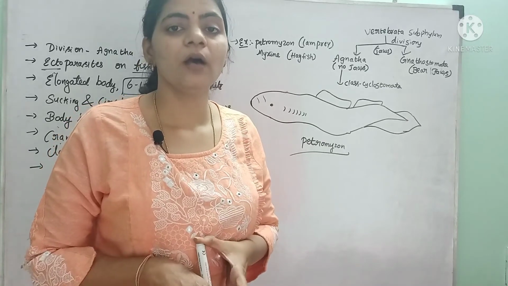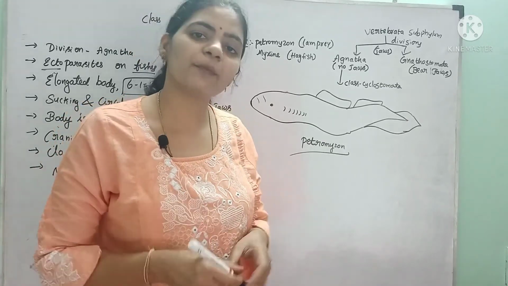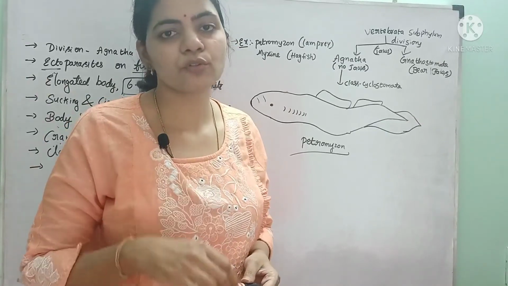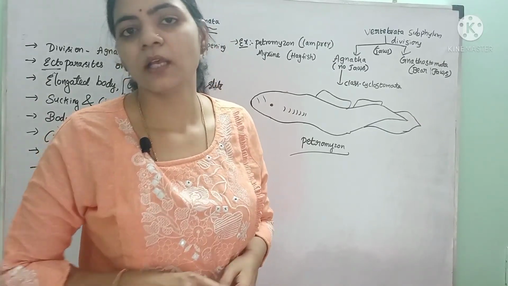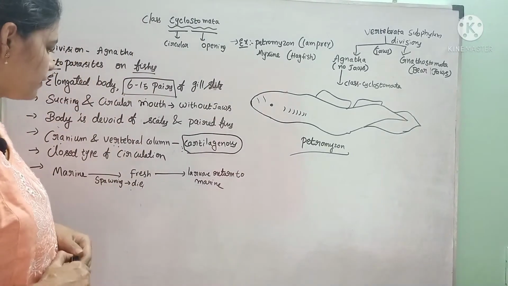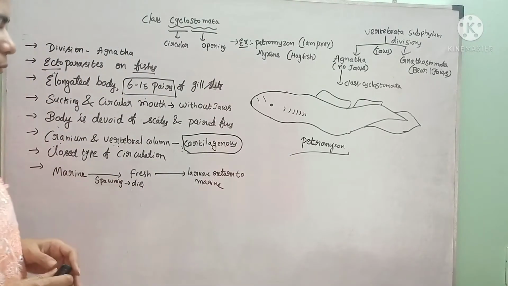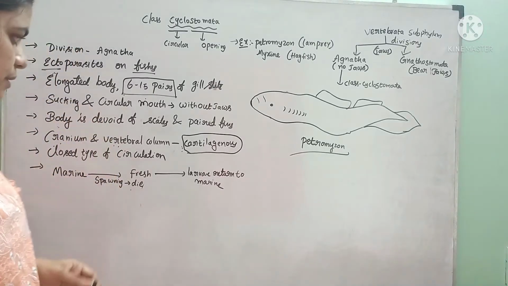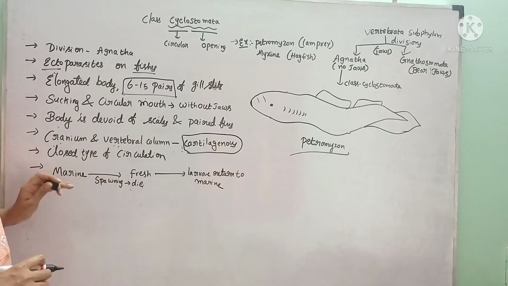Closed type of circulatory system means the blood flows through closed pipelines, that is blood vessels. That means arteries, veins and capillaries are present for the circulation.